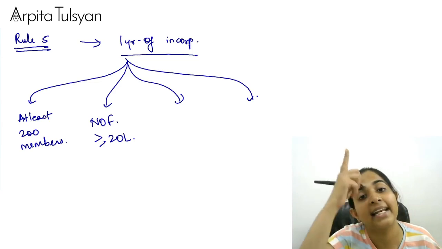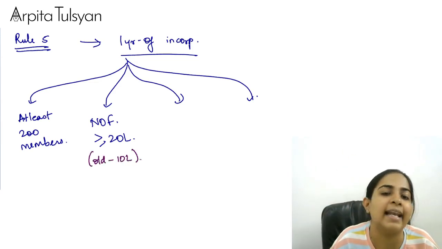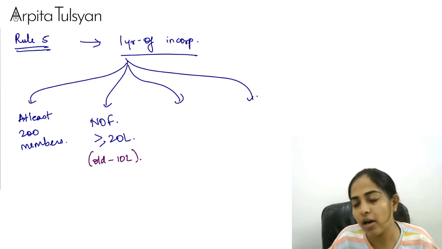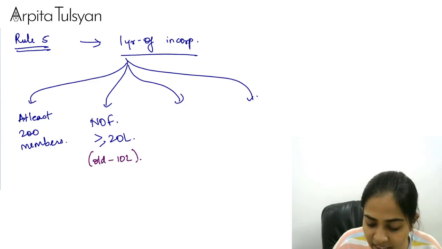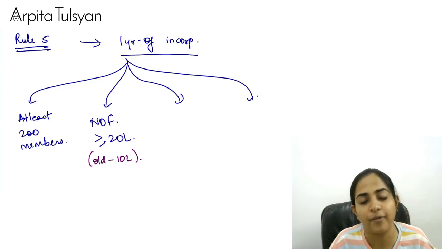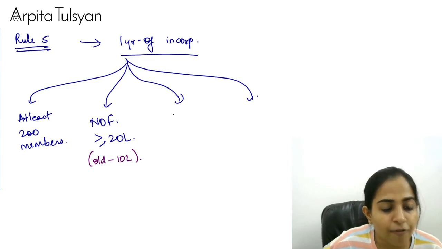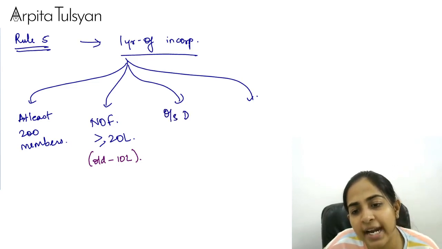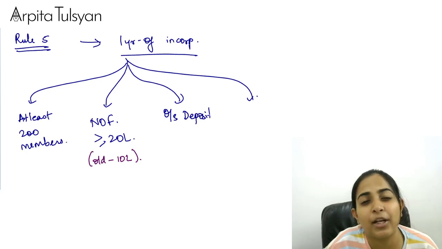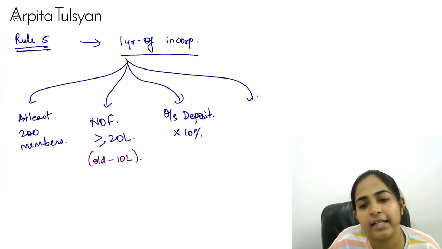Earlier this was 10 lakhs. Okay, the old figure was 10 lakhs. Now you should have 20 lakhs within 1 year from the date of incorporation. Okay, then whatever are your outstanding deposits that you have to pay back to your members, into 10%.